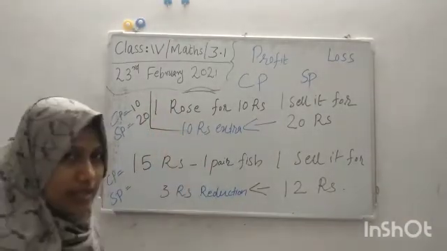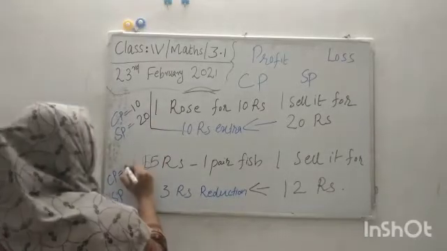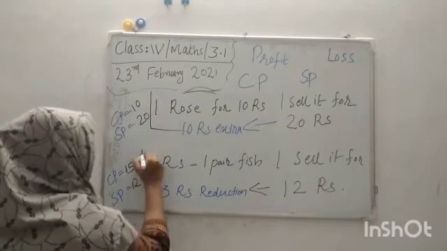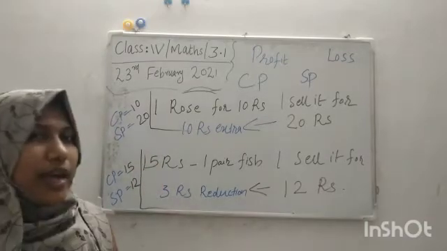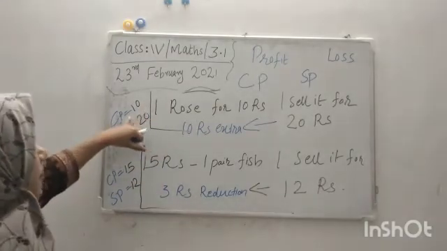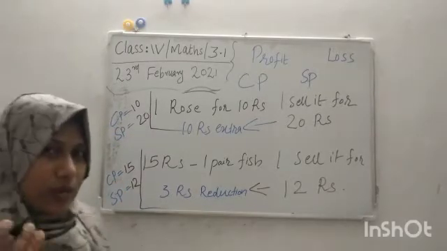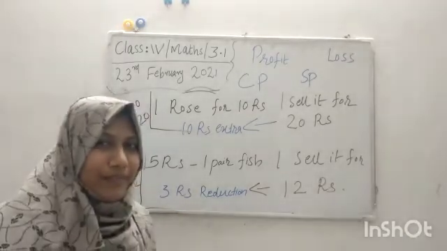And in this case CP is 15 rupees and SP is 12. So first case CP and SP, second case CP and SP. Can you say any relation?